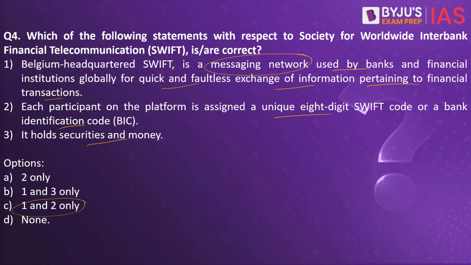Let's say, for example, there is a person who is in India. He is in Bombay, and there is a person in the United States of America. The person has to send some money from SBI in India to, let's say, Citibank in the United States of America. So what would happen? Basically, an 8-digit SWIFT code will be sent from India, that is from Bombay, to the United States of America. Once this particular code is received and approved, that is when the person would be able to send his money from SBI in India to Citibank in the United States of America. So this is a messaging network, and it does not hold securities and money.